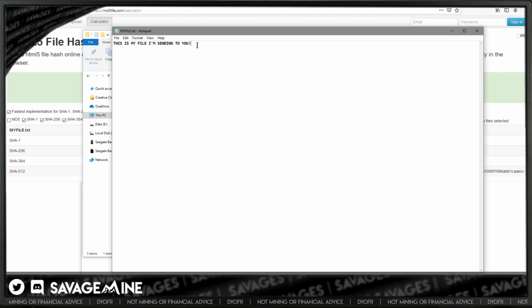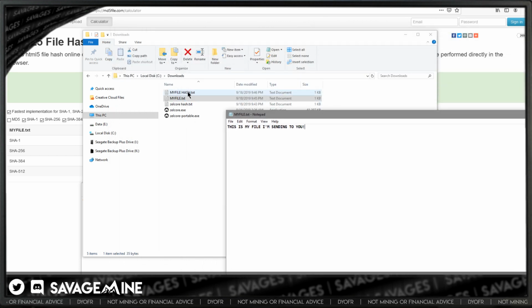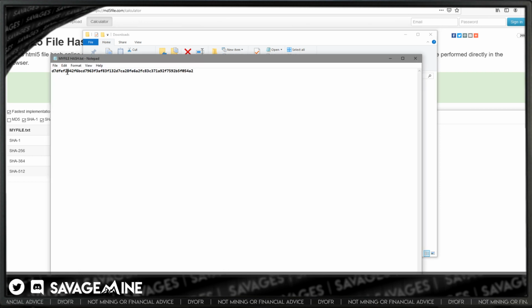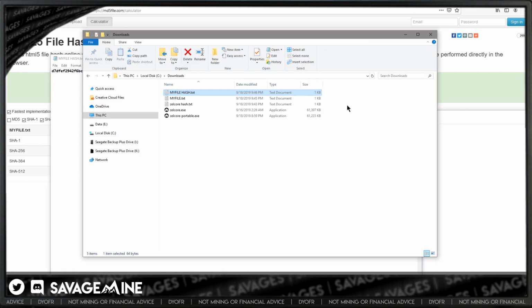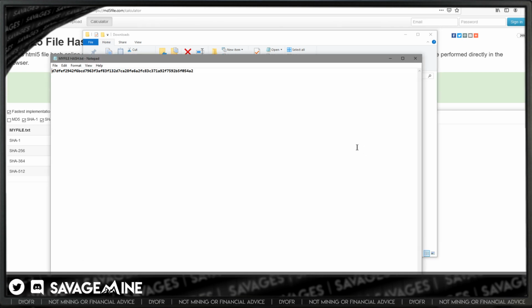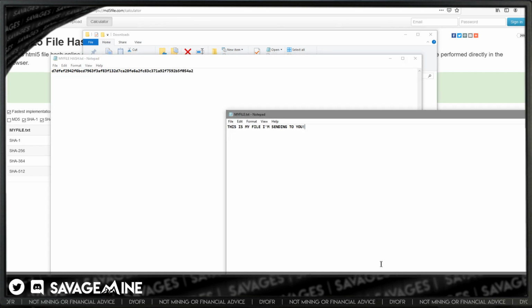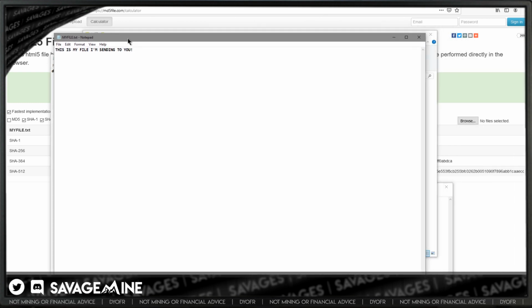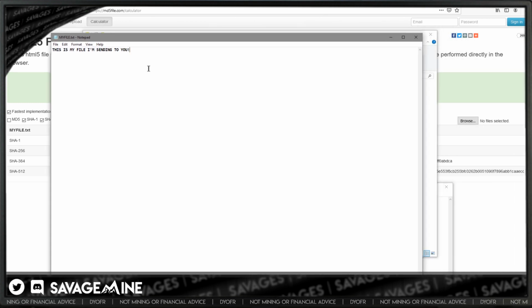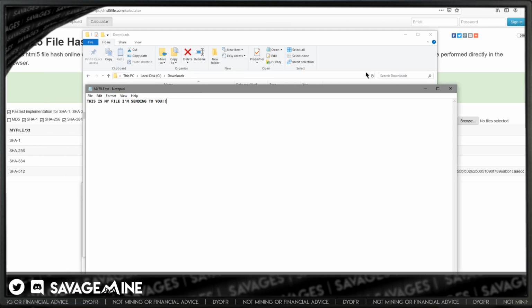And we got the hash for this file as it was, right? So this is the hash for the file as it is right here. Not that one, this one. All right, so all I'm going to do is add an exclamation point to it. I'm going to save it, and now the file has been modified from its original, right? And this could be simulating adding malicious software to an exe. So just think about it like that.